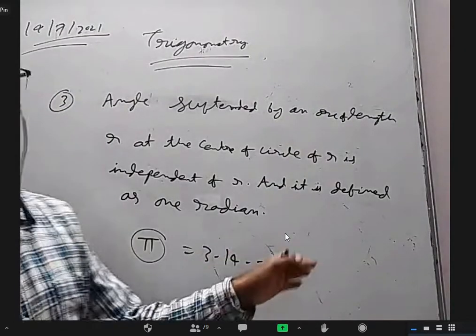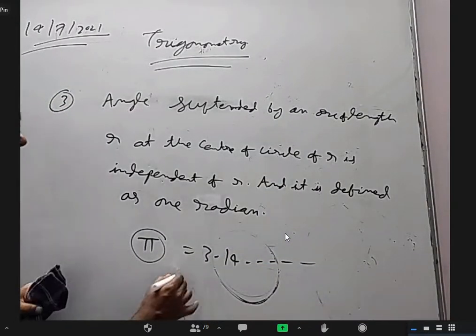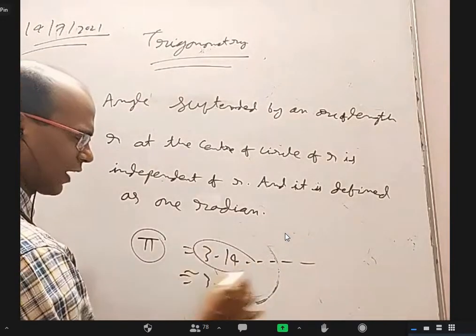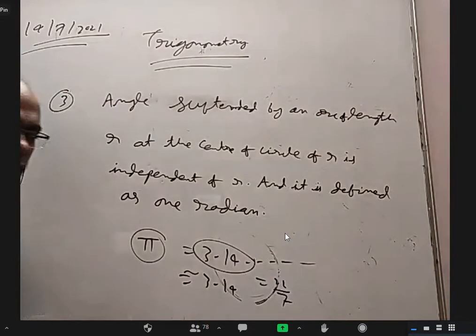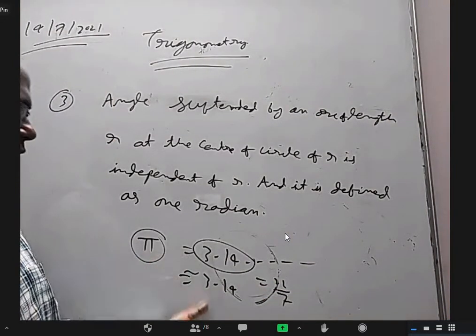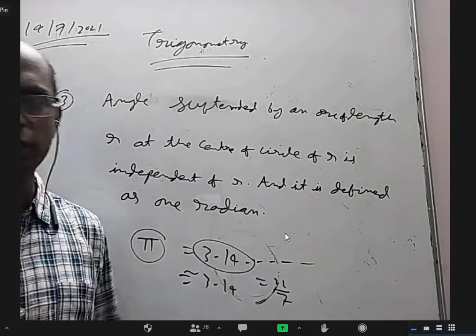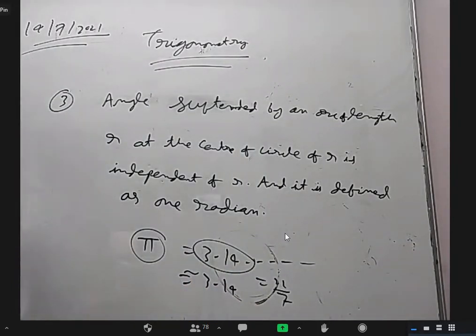So approximately you may call it 3.14, or you may use the fraction 22/7. Neither is pi 22/7 nor is it 3.14. It is an irrational number. For calculations, we may use these approximations. But the definition of pi is that the ratio of the perimeter to the diameter of any circle is constant. That constant is called pi.